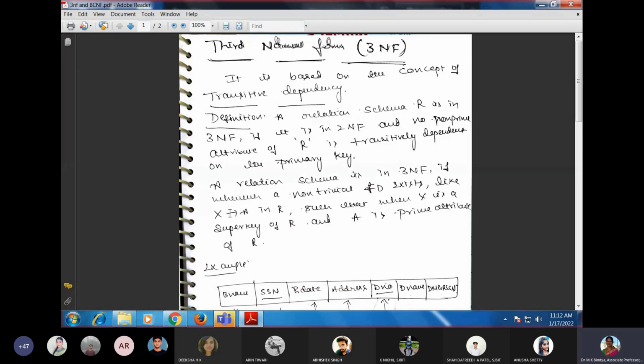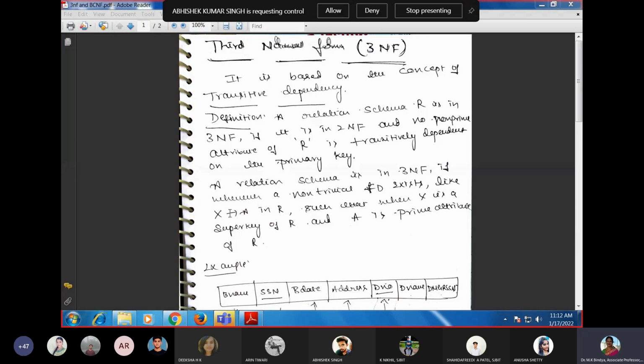If there is a transitive dependency, then we say that the table is not in 3NF. For the table to be in 3NF, there should not be any transitive dependency. What is a transitive dependency? For example, if A derives C and C derives B, then A derives B. That is the transitive dependency.